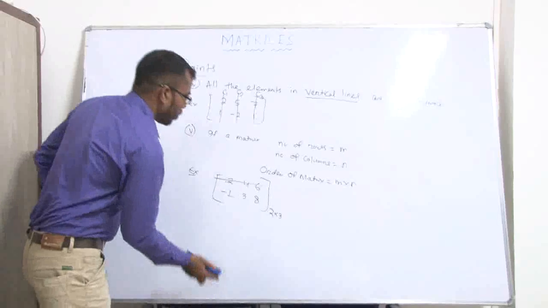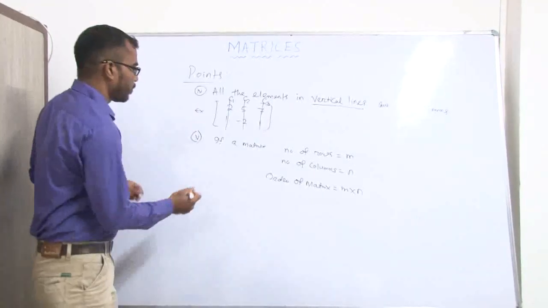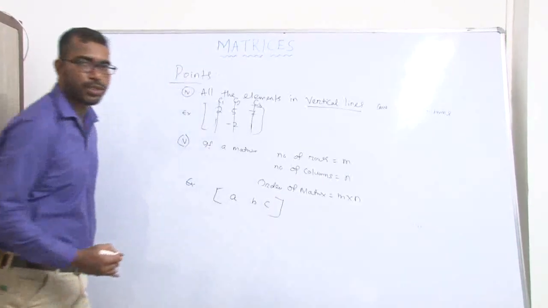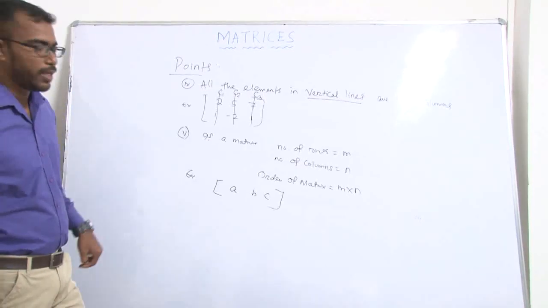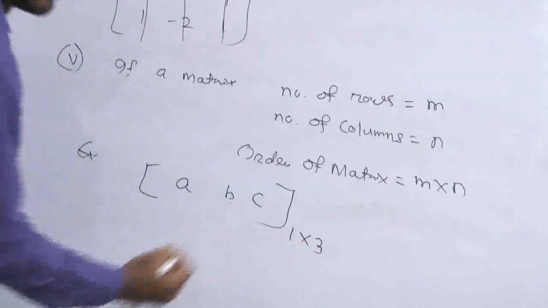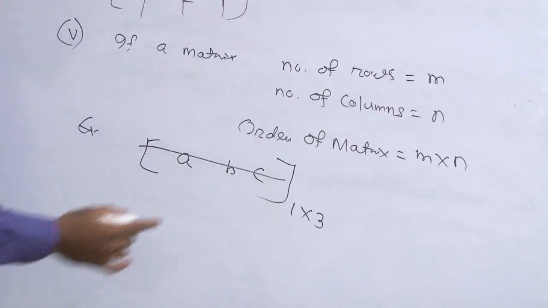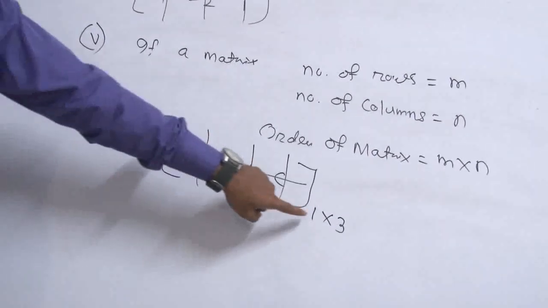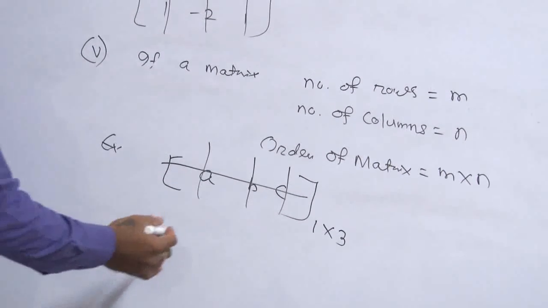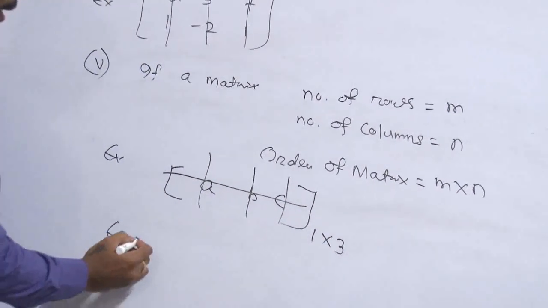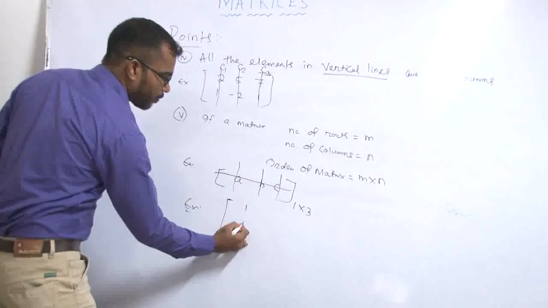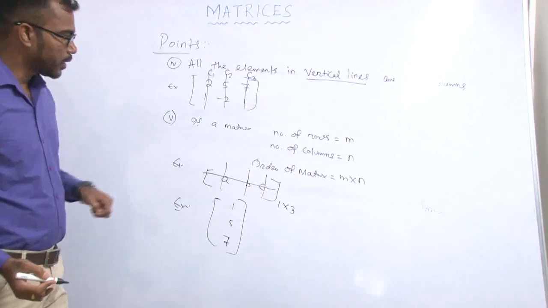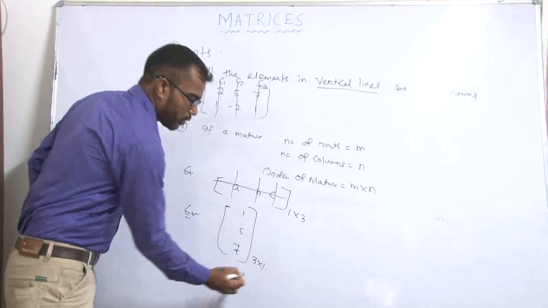Now we take another example. Suppose A, B, C. The order of this matrix is 1 into 3 because it contains 1 row and 3 columns. We take another example: suppose 1, 5, 7 written vertically. In this matrix, the order is 3 into 1.